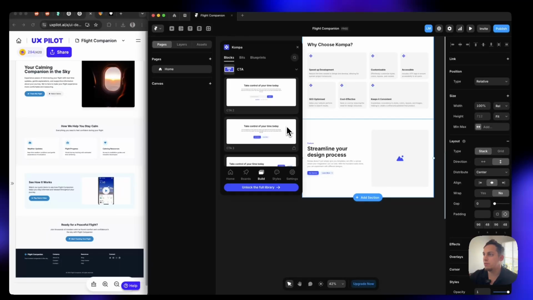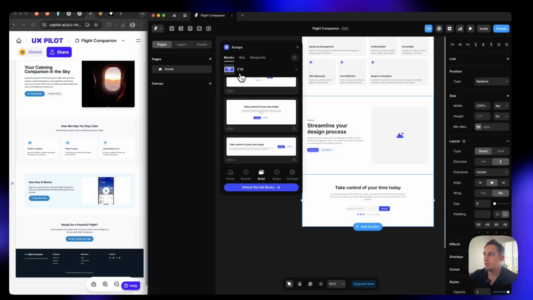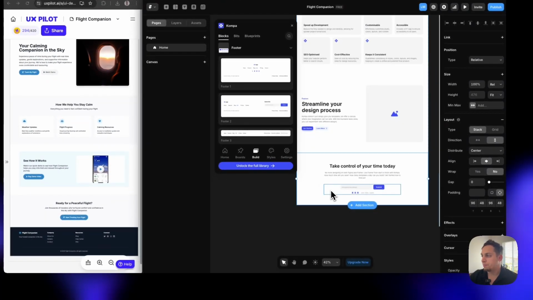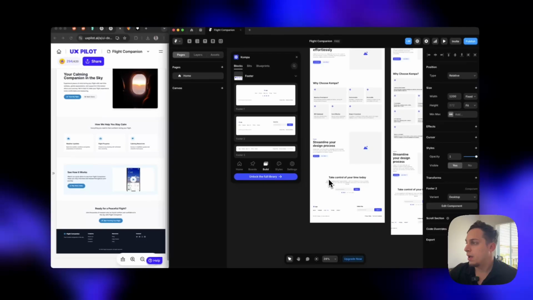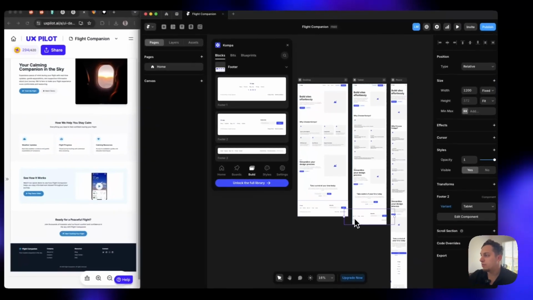As you can see, there are a few CTAs over here. We can use this one. And then if we go back to the end, footer, we can use some of these footers, right? So, boom, right? And this is all responsive. It's perfectly done. It's all responsive.